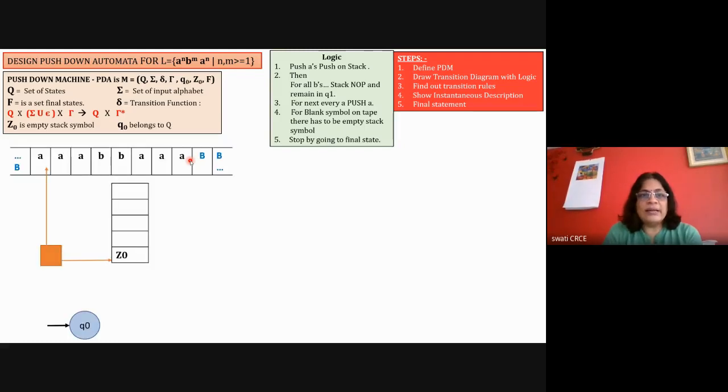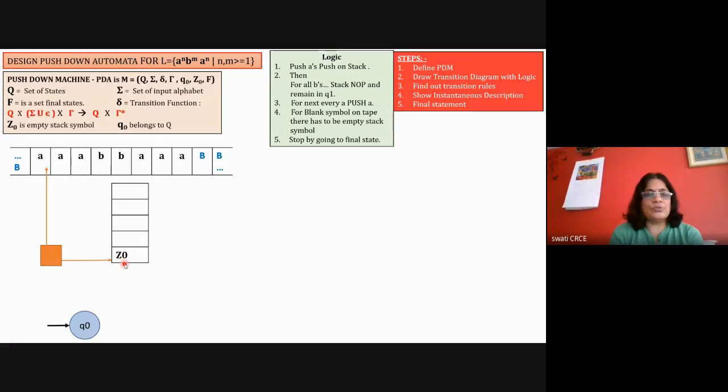Now, I take a proper string. So I'm taking a proper string of a proper length, like 3 A's to the left, 3 A's to the right, and 2 B's in between. So this is my input string, AAA, double B, AAA. This is my initial state of the machine. In the initial state, the state is Q0. The read head is reading small a, and at the same time it is reading the stack symbol Z0.